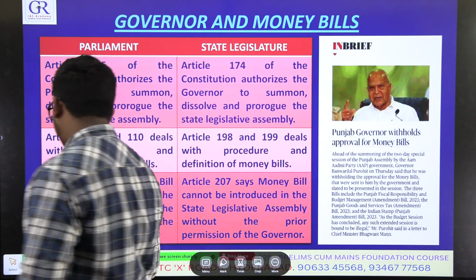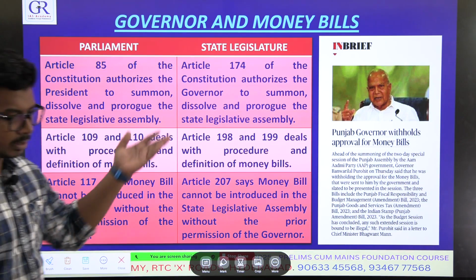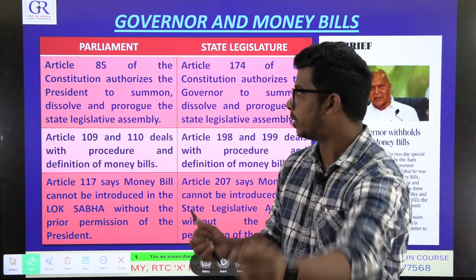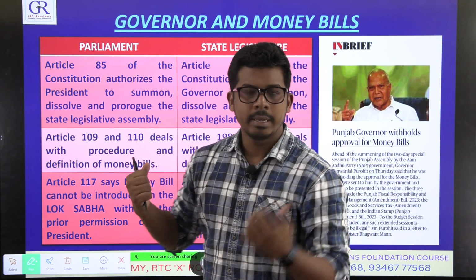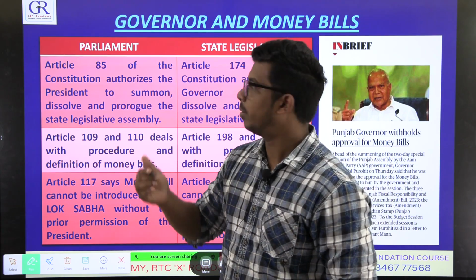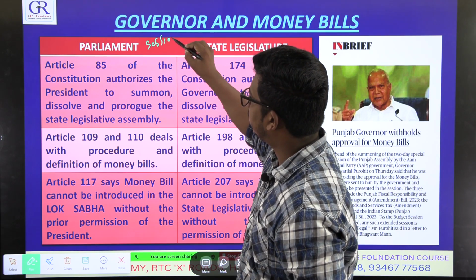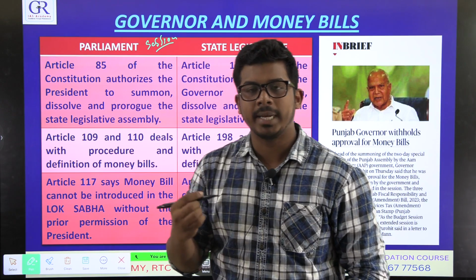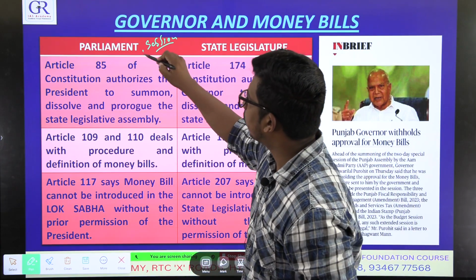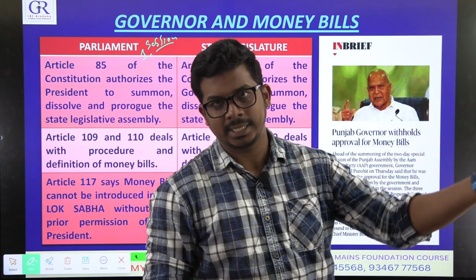So let's come back to the original topic. Now, some provisions in part 5 and part 6 are related to the news. Current news is about the money bill. In Punjab, the state government has invited an assembly session, but the governor, who is appointed by a different party at the center, did not accept it.